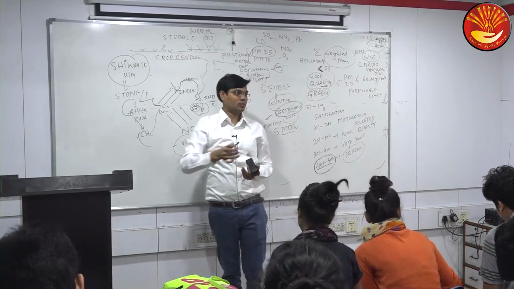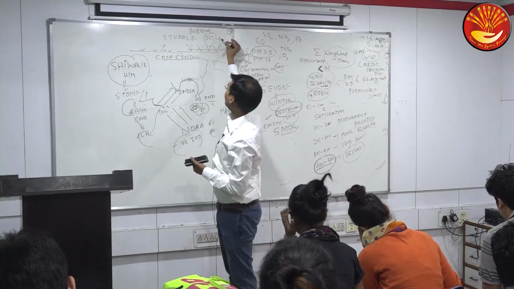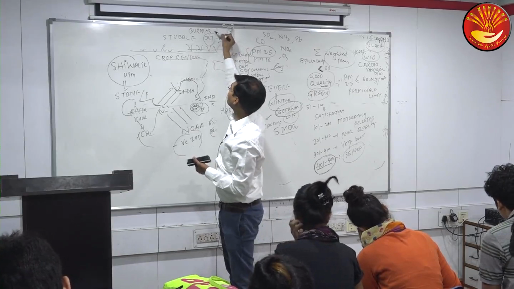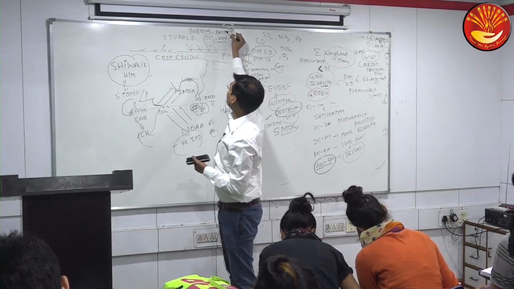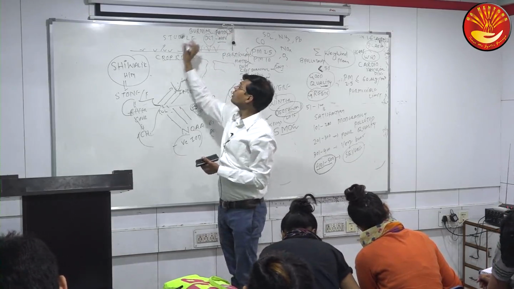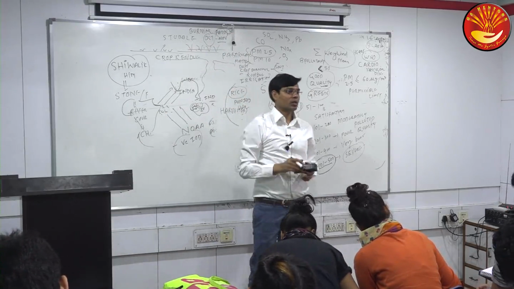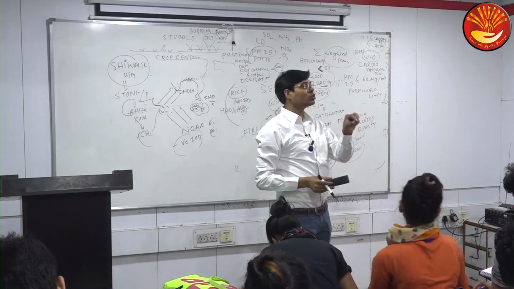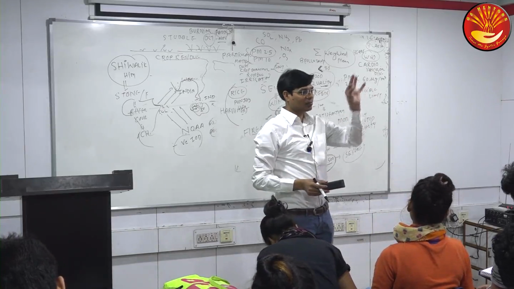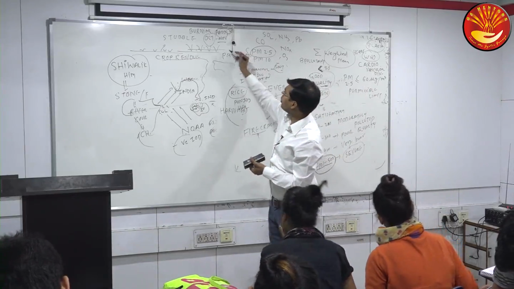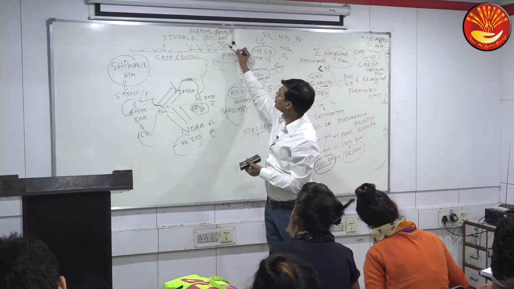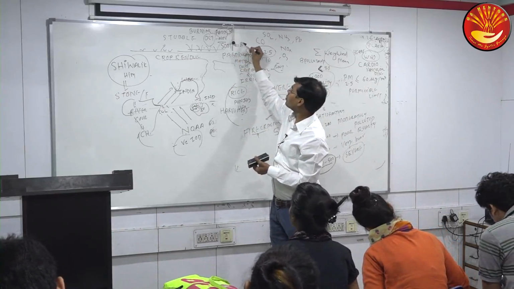October onwards. October, November is the harvesting season of paddy, and we observe that farmers burn paddy stubble. After burning, which thing is produced? Black colored particles, which we call soot, black carbon.